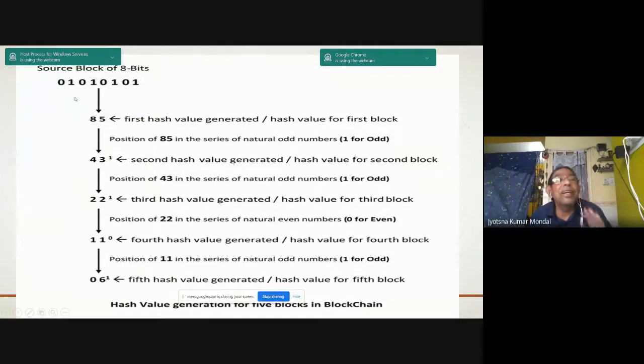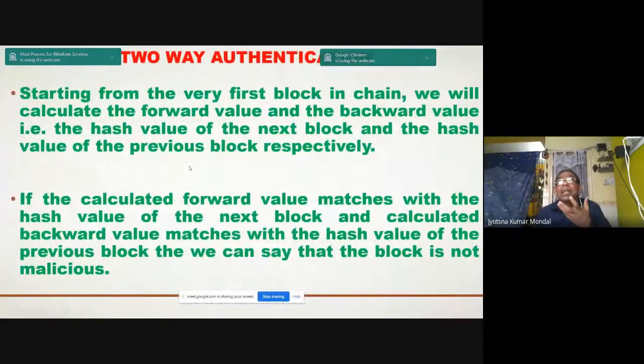Here, this is the computation: this is one source block, 8-bit, 85 is there. What is the 85? It reaches the 43rd position in the odd series. Like this, I can compute any hash value in any node, any controller on the chain. So that is the potential of the computation and two-way authentication.